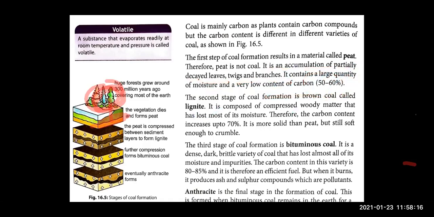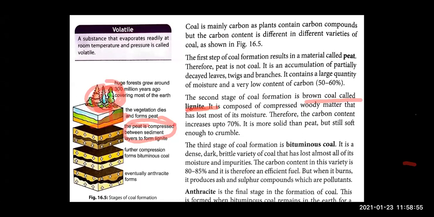Now, what happens in the second stage, children? In the second stage of coal formation, brown coal called lignite is formed. Means the peat gets compressed, it gets pressed between the different layers of the soil, because of the pressure, pressure from above and pressure from below. So because of the pressure by the different layers of the earth, the peat gets converted into brown coal, that is lignite, right?